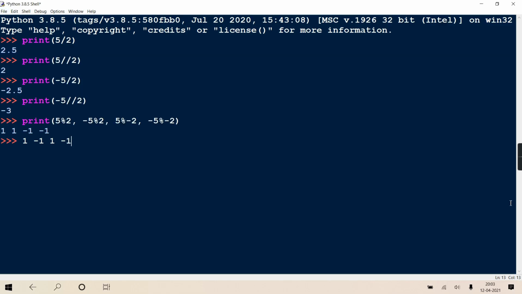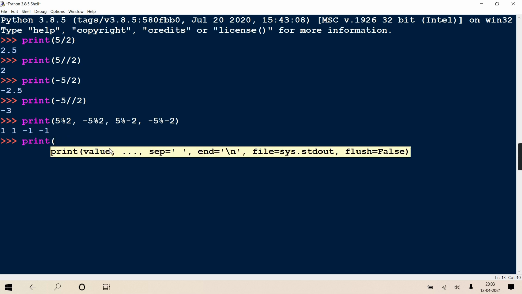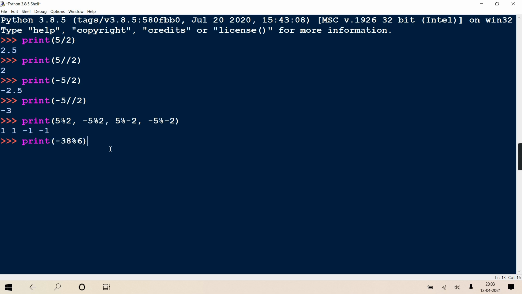So now one example if I give you, you should be able to tell me the answer. Print, suppose I write minus 38 modulo 6 suppose. What should be the Python result?